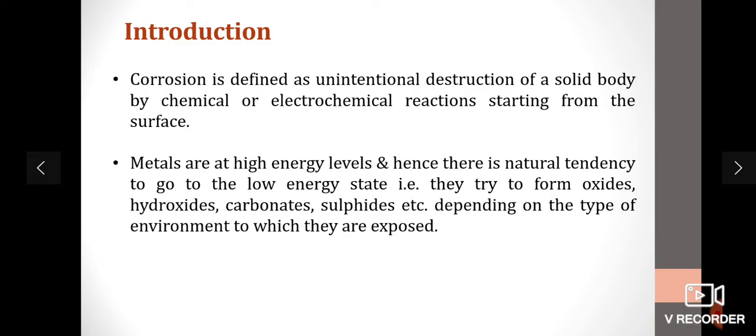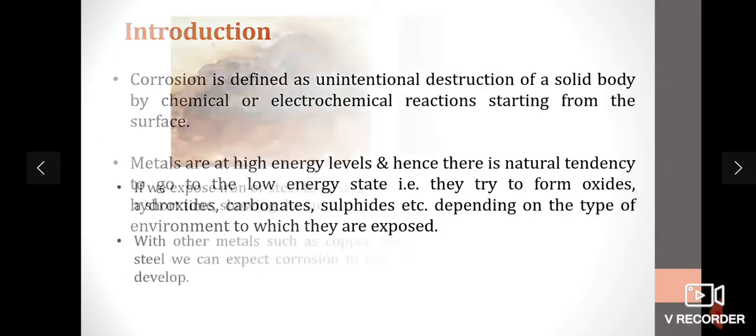What is corrosion? It is an unintentional destruction of a solid body or a metal, most probably metal, by chemical or electrochemical reactions starting from the surface. So corrosion initially occurs at the surface of a metal. The metals are at high energy levels and hence there is a natural tendency to go to the low energy state. That is, they try to form oxides, hydroxides, carbonates, sulfides, etc., depending on the type of the environment to which they are exposed.